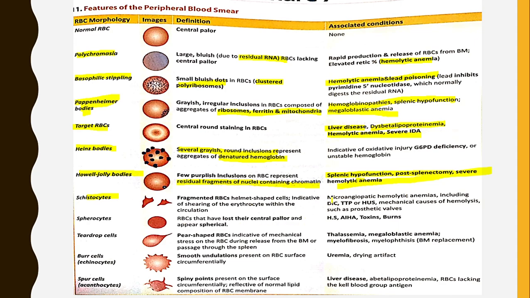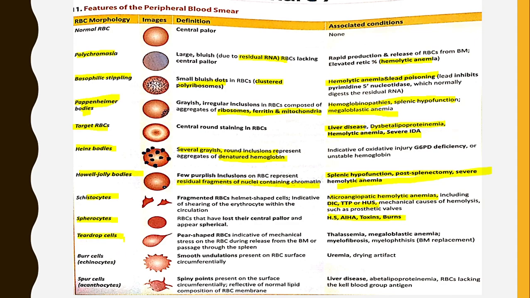They are indicative of shearing of the erythrocytes within the circulation. They are associated with microangiopathic hemolytic anemias including DIC, TTP, hemolytic uremic syndrome, and mechanical causes of hemolysis such as prosthetic valves. Spherocytes, the RBCs have lost their central pallor and appear spherical. They are associated with hereditary spherocytosis, autoimmune hemolytic anemias, toxins, and burns.